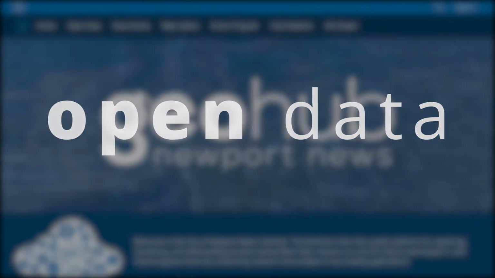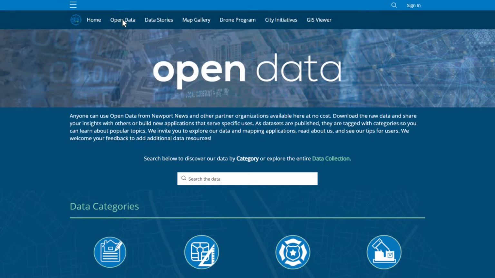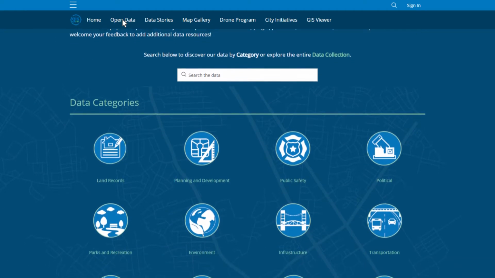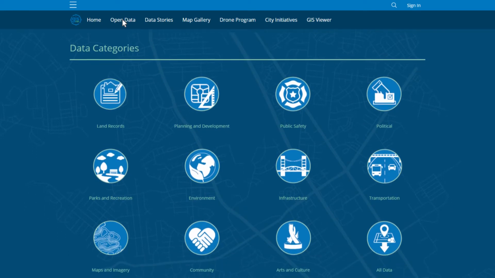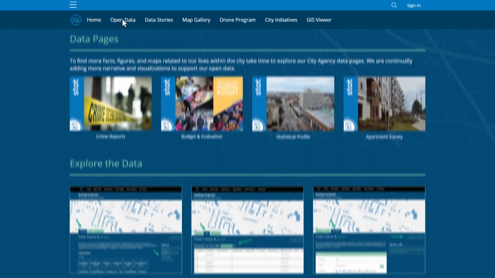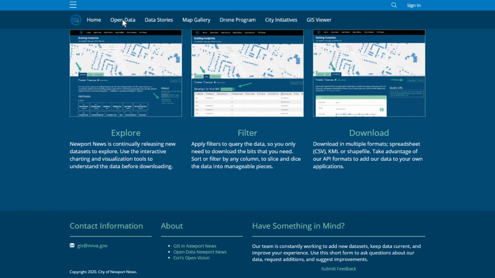Open Data. The Open Data portal lets users explore the data and mapping applications, read about GIS in Newport News, and see tips. Datasets are tagged with categories as they are published, so layers can be downloaded and viewed by popular topics.